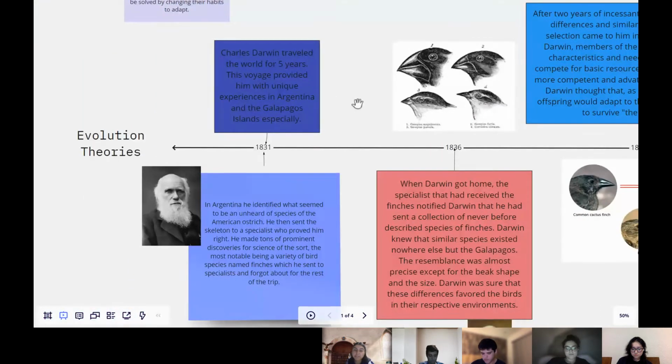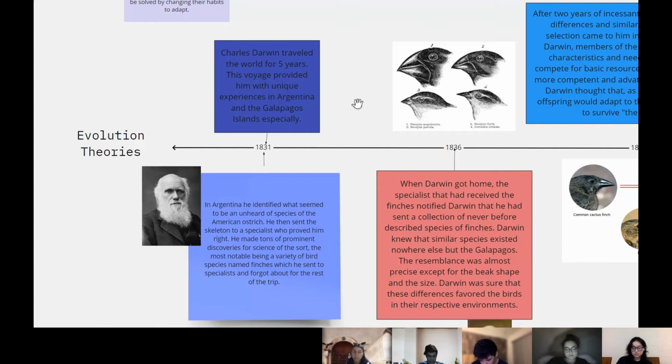Now for the theories of evolution, we have 1831, the year in which Charles Darwin traveled the world for 5 years, and this voyage provided him with unique experiences in Argentina and the Galapagos Islands especially. In Argentina, he identified what seemed to be an unheard-of species of the American ostrich. He then sent the skeleton to a specialist who proved him right.